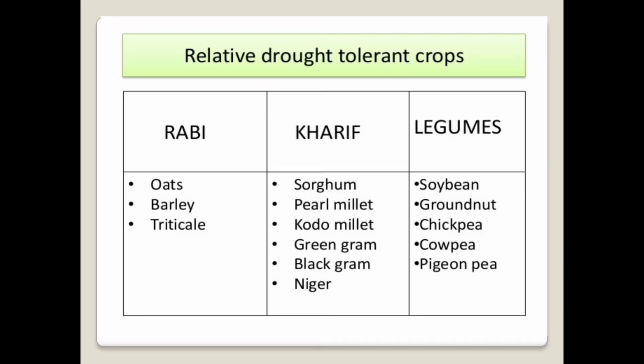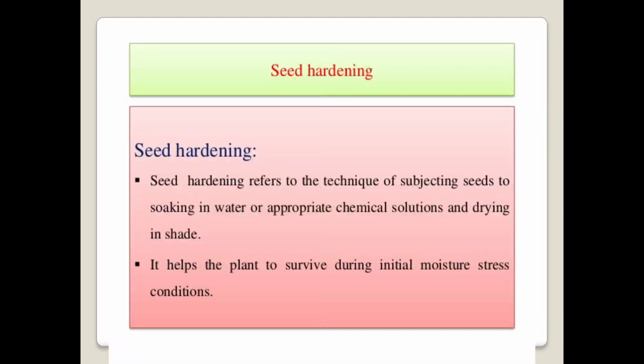Then, in case of the Rabi crops, the crops selected are oat, barley, and wheat, that means triticale. Then, under the legume crops, some crops are selected to mitigate the drought condition. That is soybean, groundnut, chickpea, cowpea, and pigeon pea. Then the second crop management practice is the seed hardening.